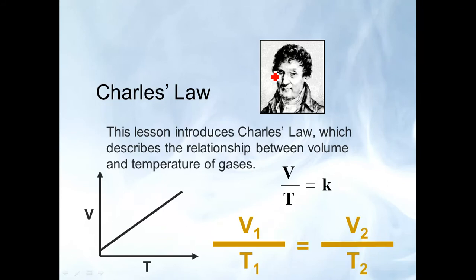Charles described the relationship between volume and temperature of a gas. So V over T equals K. K is the constant also, so we can say that V1 over T1 equals V2 over T2. So here, any point of V over the same point of T equals the second point of V over the same second point of T. I mean by the same point, like the same line here. So this is one point, for example, and this is the other point.